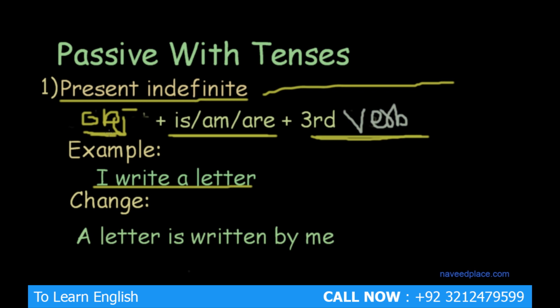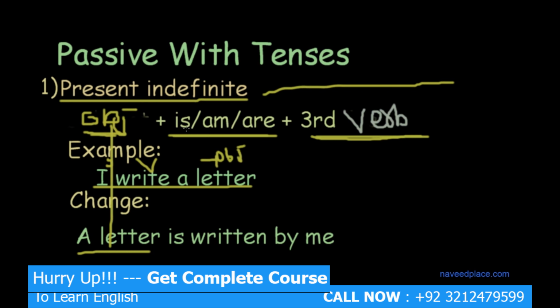How will we change it? With the help of the structure. First we will take the object. As you know, we have subject, verb and object. This is the object. So first we take the object. Then after the object, we will use helping verbs. We have three helping verbs.